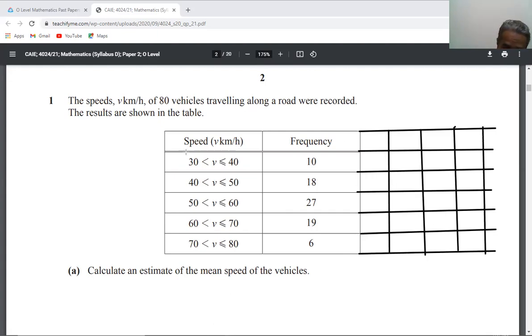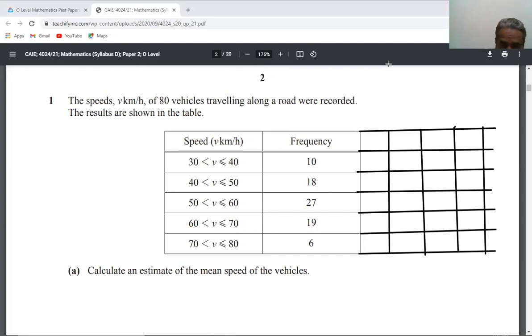This is for the upper class. Here you will write in this column, for frequency, you will write upper class. Here you will write cumulative frequency. Here you will write mark x. And in this you will write fx. So under this we will write summation f and summation fx. Then we will solve the question and estimate the mean.